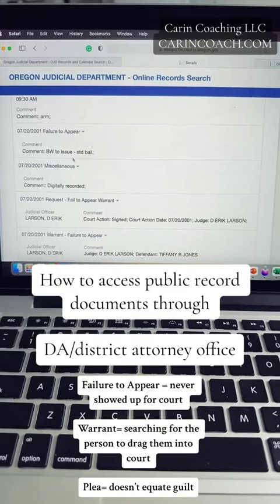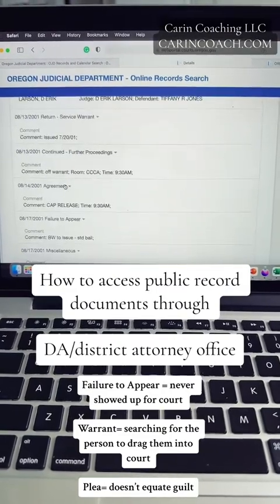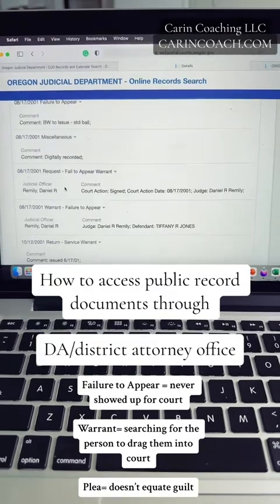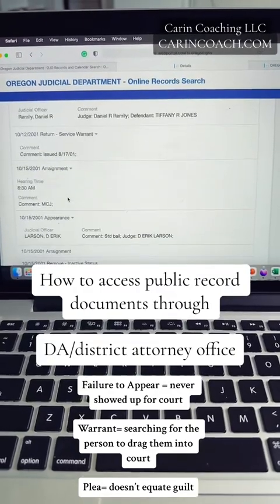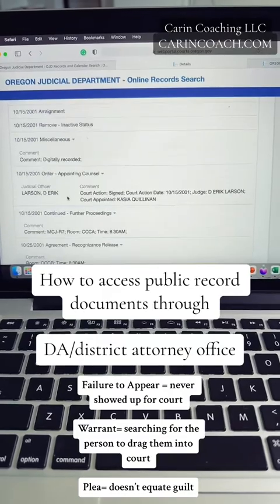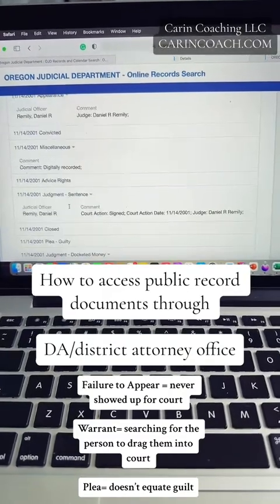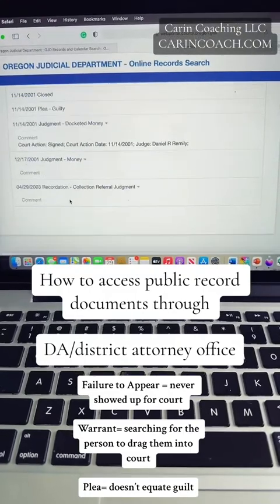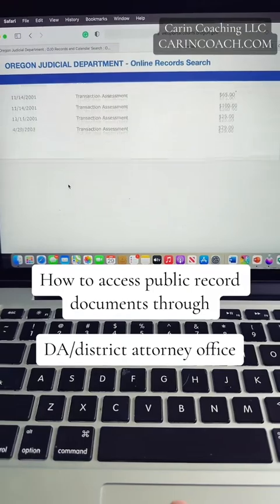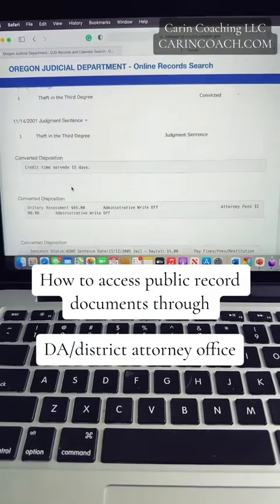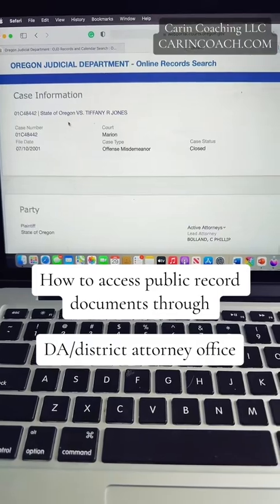Looks like there were FTAs, failures to appear. There it looks like there was a possible warrant that was issued, and it tells you a little bit more information about what the outcome was and how we got there. It took a really, really long time to get this conviction though, but eventually ended in a plea deal. And again, you could access more details on what exactly this is by looking up this case number in Marion County.